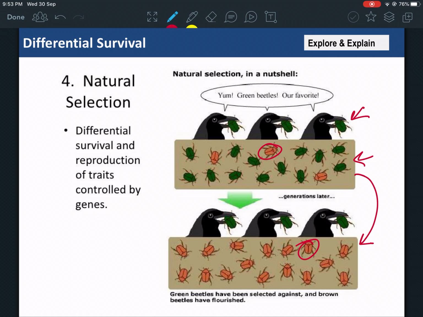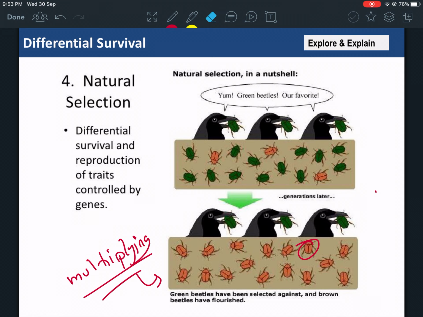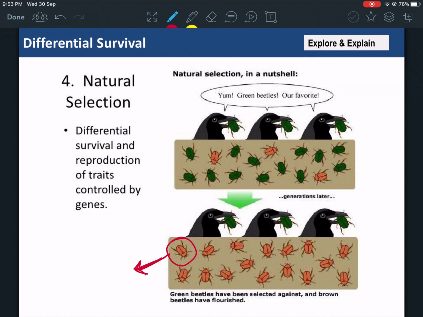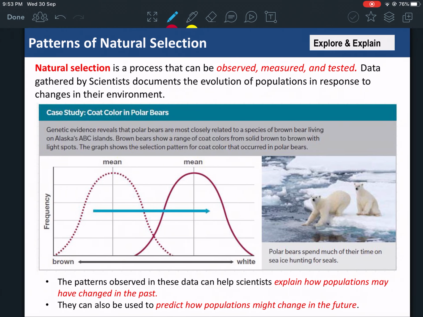The orange beetles kept multiplying and becoming more, because no one was eating them, so they were able to survive. So that's nature selecting who survives and who doesn't. Nature selecting which trait is a survival trait and which isn't. In this case, the trait of the beetles that survived is the color orange.